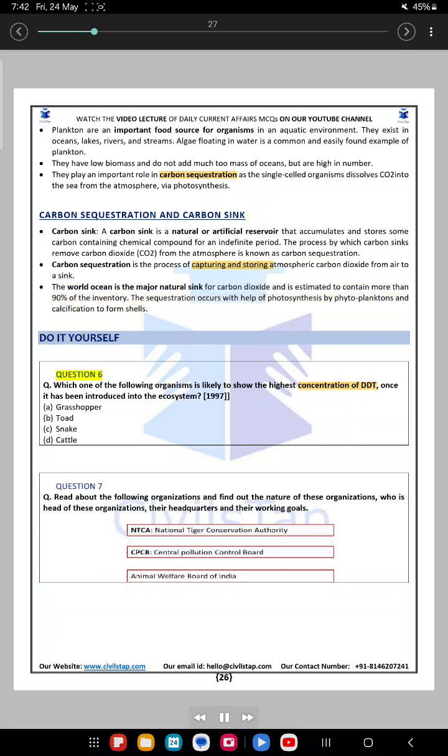Do it yourself. Question 6. Which one of the following organisms is likely to show the highest concentration of DDT once it has been introduced into the ecosystem? 1997. A. Grasshopper. B. Toad. C. Snake. D. Cattle. Question 7. Read about the following organizations and find out the nature of these organizations, who is head of these organizations, their headquarters and their working goals.